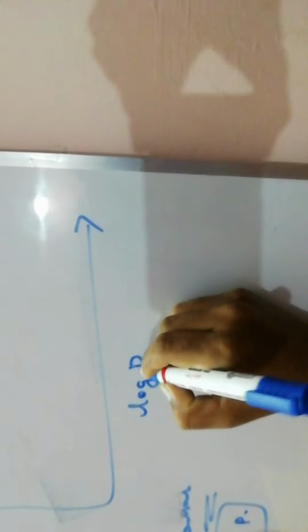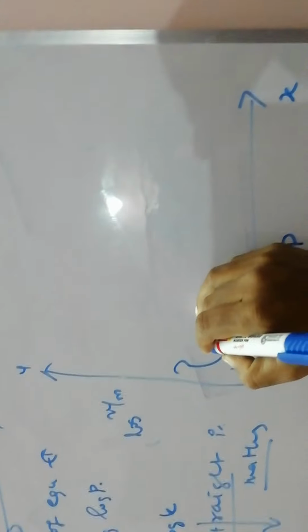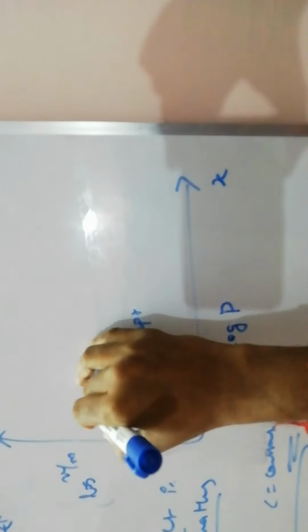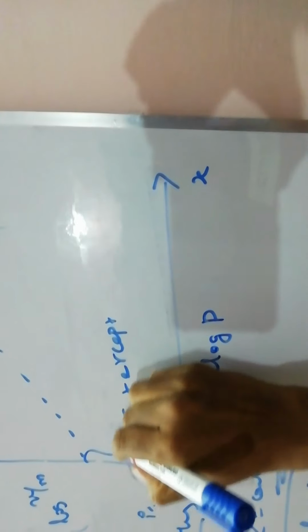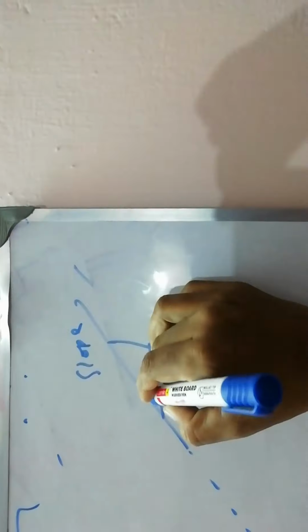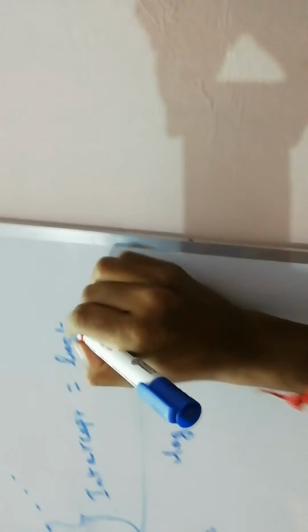Log x by m versus log p, x axis, y axis, intercept, slope. The slope is equal to 1 by n, and the intercept is equal to log k.